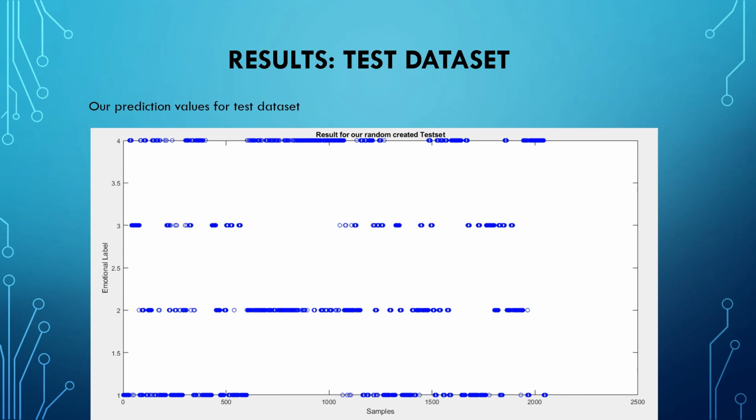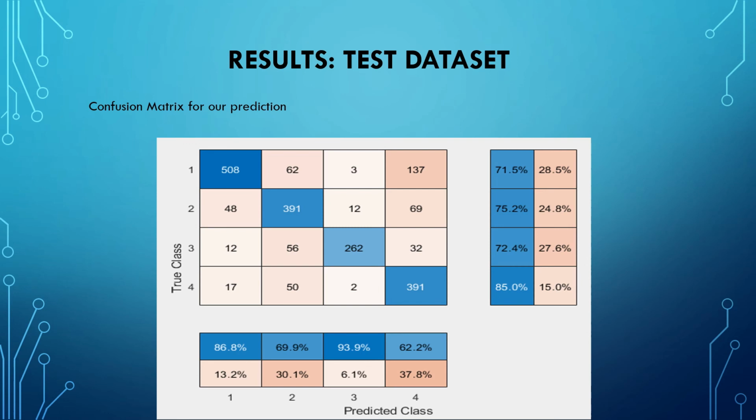After that, we import our test dataset that we prepared before into the trained classification model that we got from Classification Learner. And here is our prediction value for the test dataset that I plot. After we got the prediction values for our test dataset, we construct the confusion matrix for those values based on the labels from the original dataset.